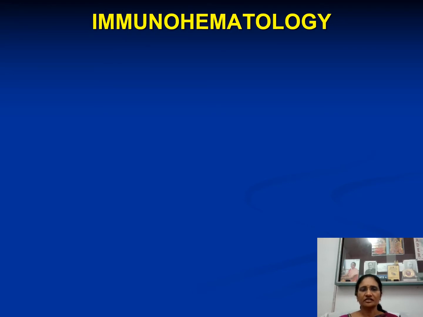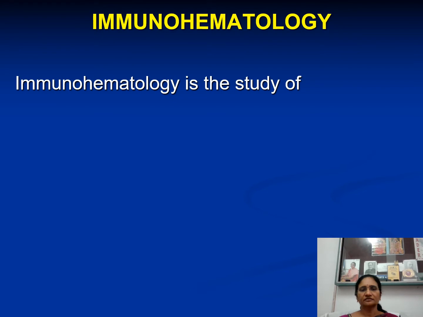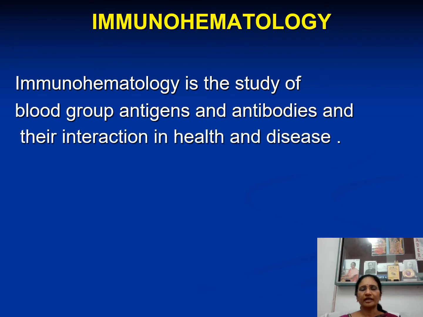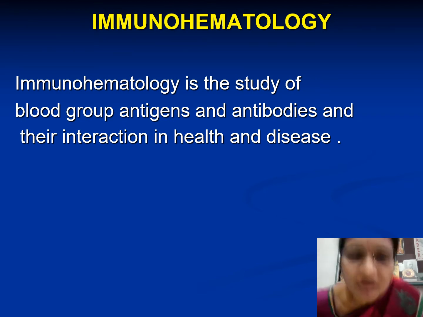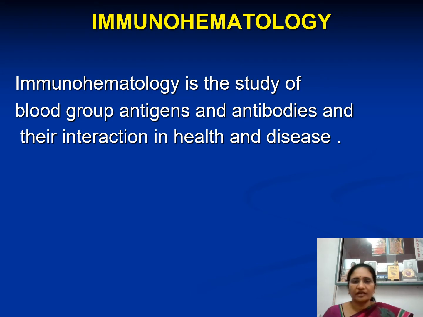I am going to start with a chapter in immunology, that is immunohematology. That is nothing but the study of blood group antigens and their corresponding antibodies, and how these antigens and antibodies interact with each other in health as well as in disease. That is what is called immunohematology.